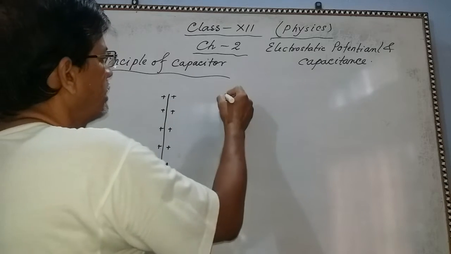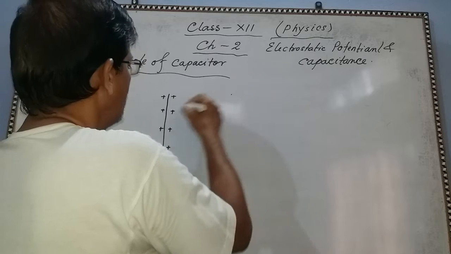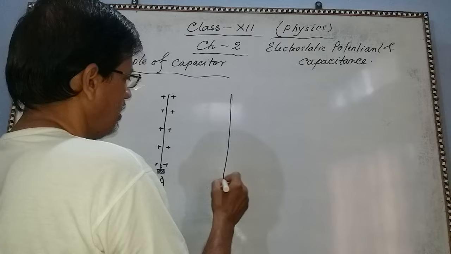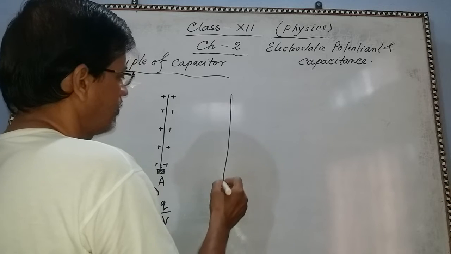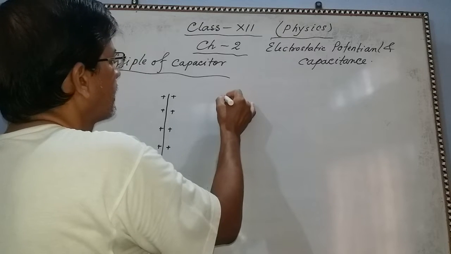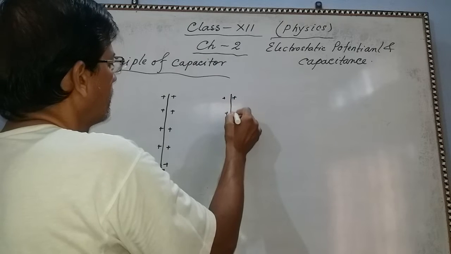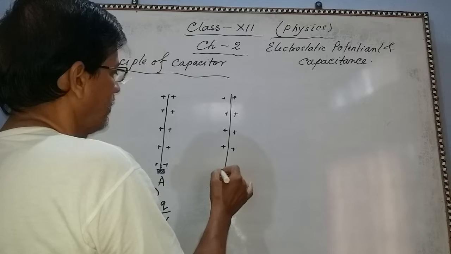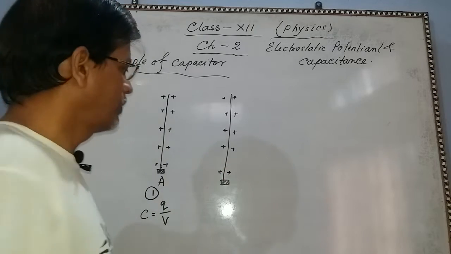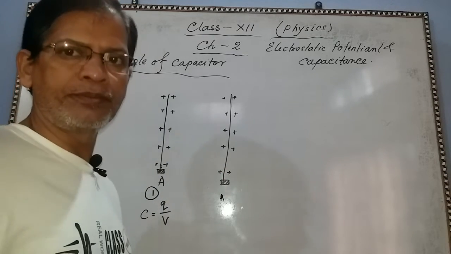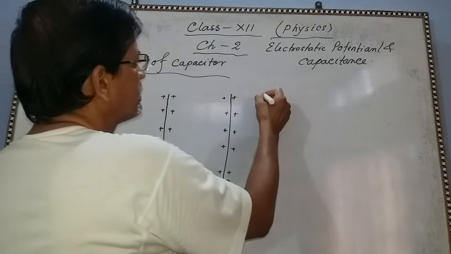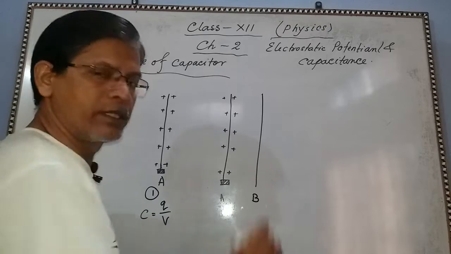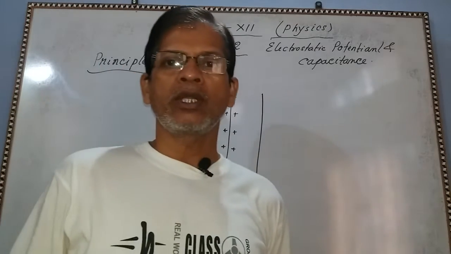Now this conductor is placed here, this is A. Second situation, another uncharged conductor B is placed here.